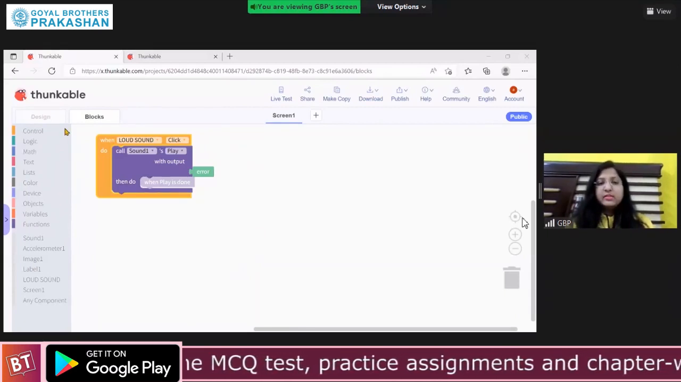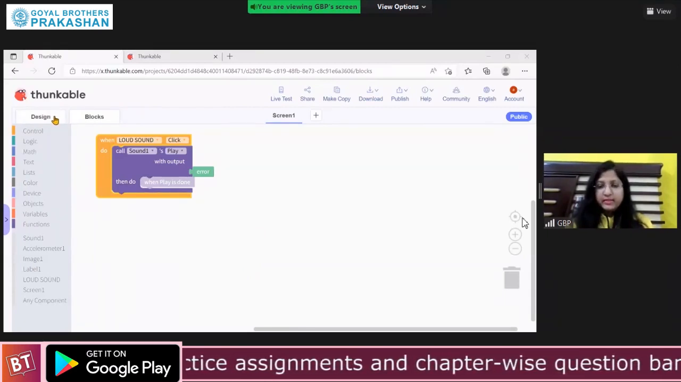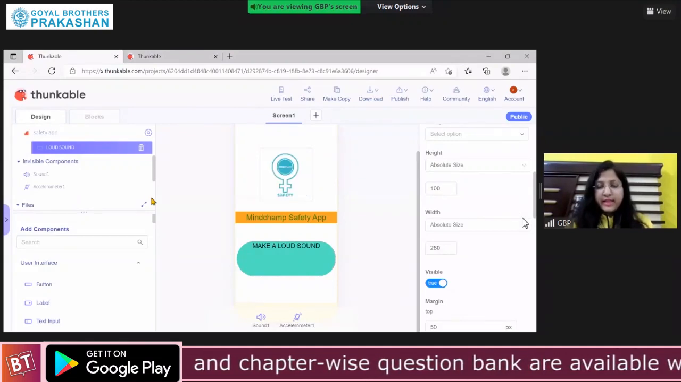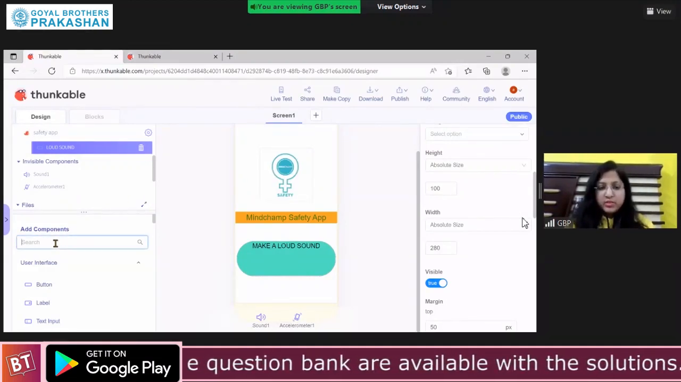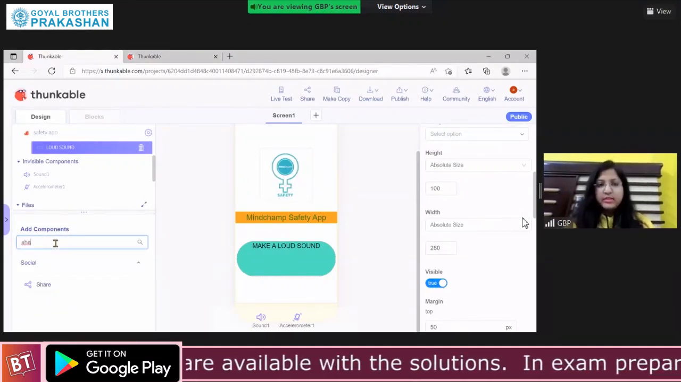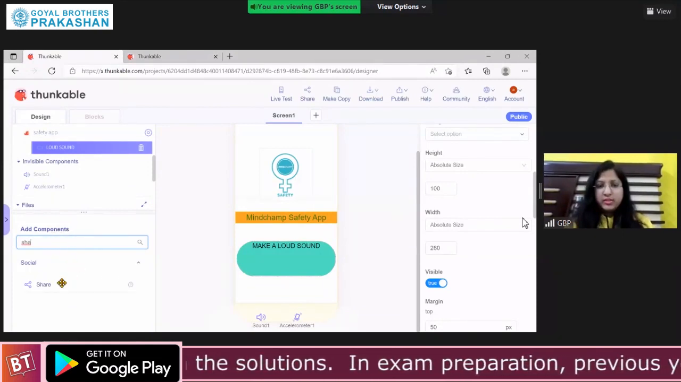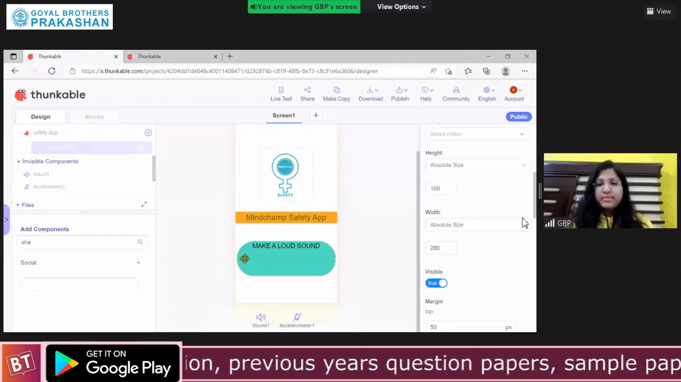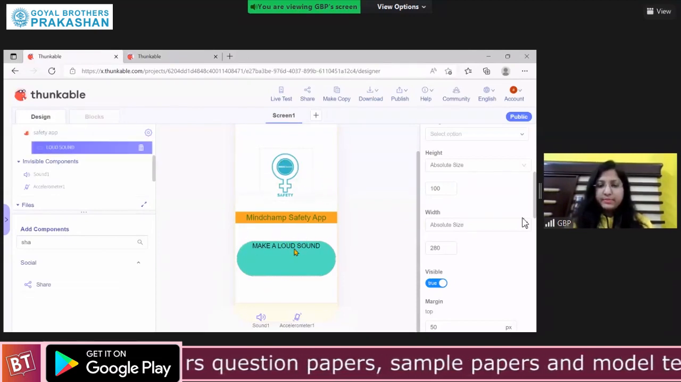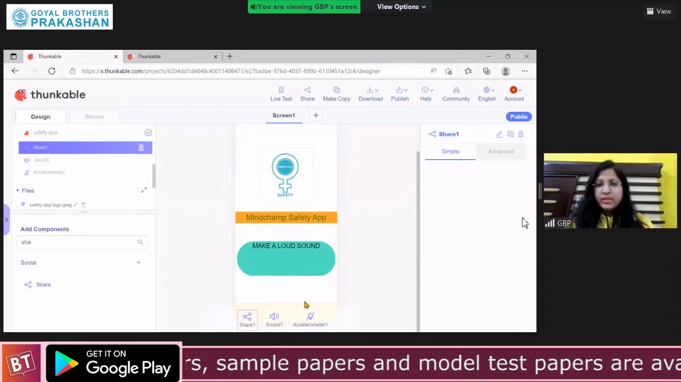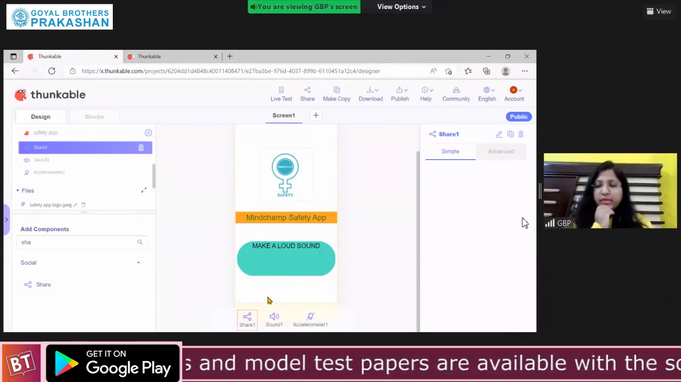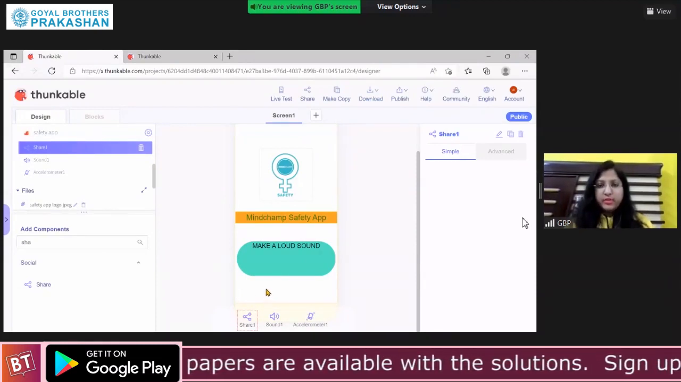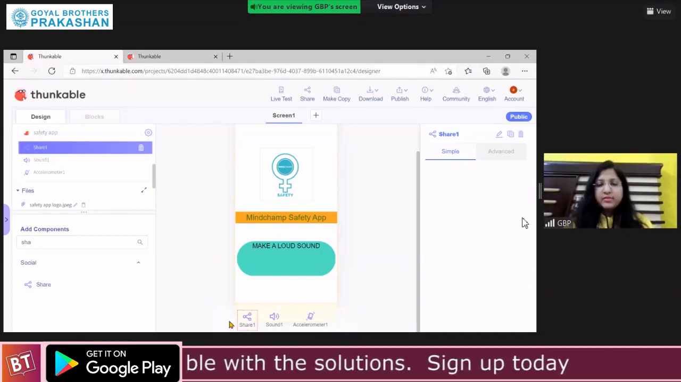We need a share component. So go to the designing, search for the share component in component section, drag the share component and drop it on the empty space on your screen. Drag and drop the share component. It is also an invisible component. It appears under the screen.